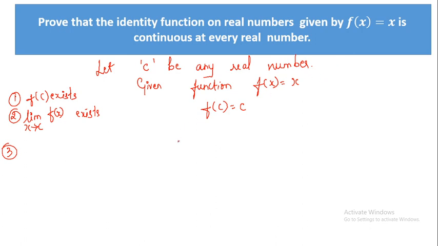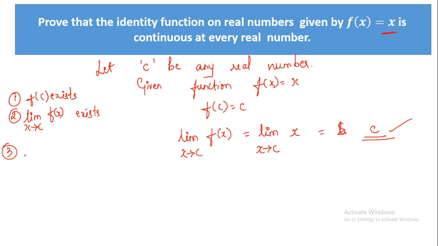So you find the limit of f of x as x tends to c. What is f of x? f of x is x. So you substitute it: limit of x as x tends to c. If you substitute the value, you'll get c, and it is a finite number. So you can see that even the second condition is verified.